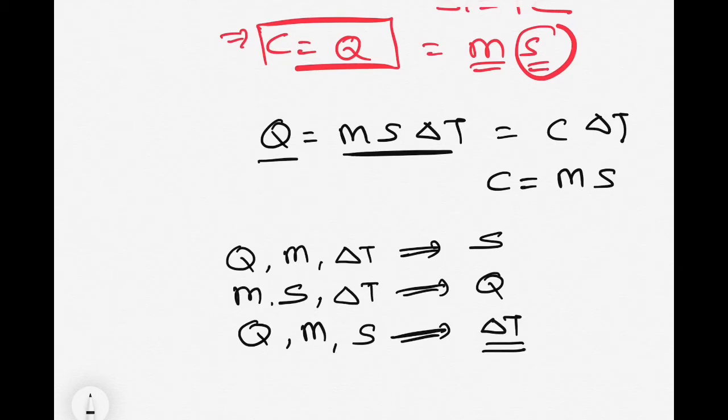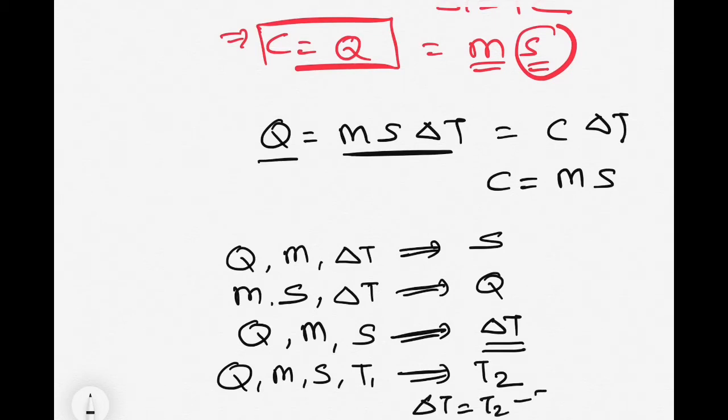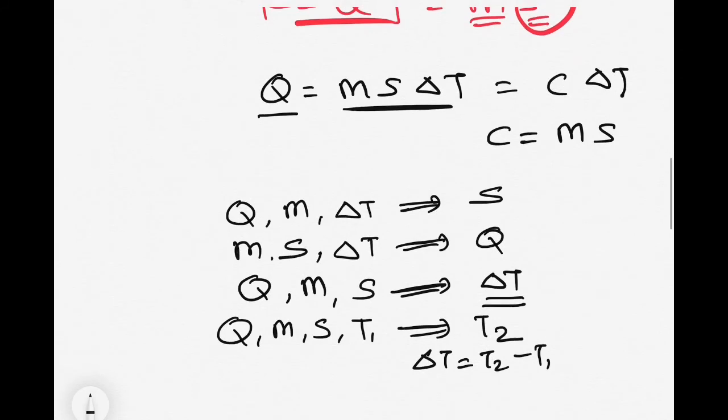So there are different types of scenarios they can create from the same equation. There may be one more variation. They can give you the quantity Q, mass, specific heat, and they can give you the initial temperature of the object, and they can ask you the final temperature of that object. So delta T is here. Delta T is nothing but T2 minus T1. So you can get that temperature as well by using the same equation.